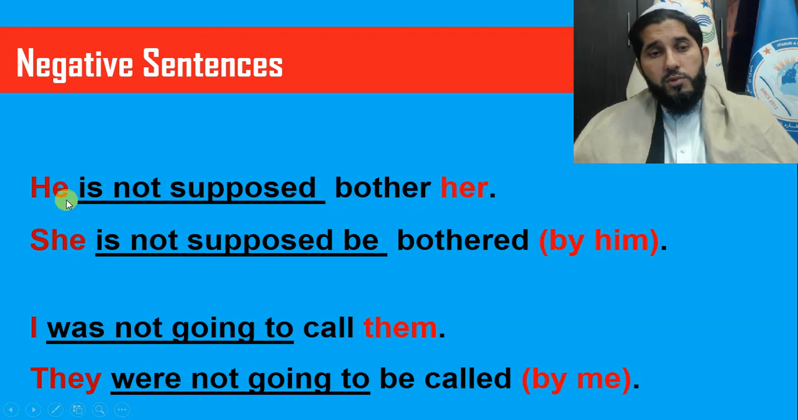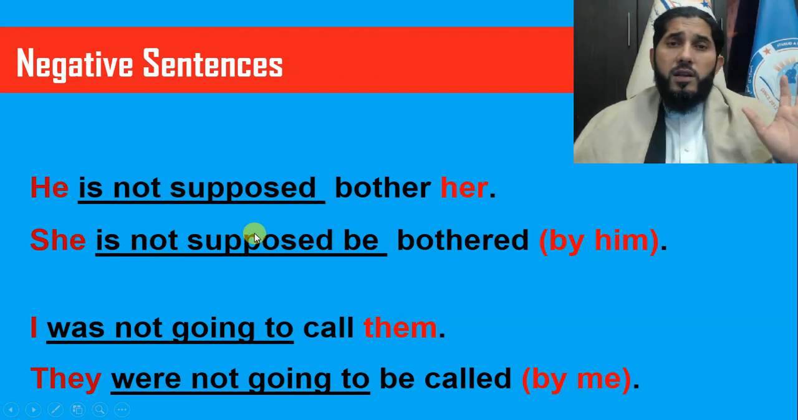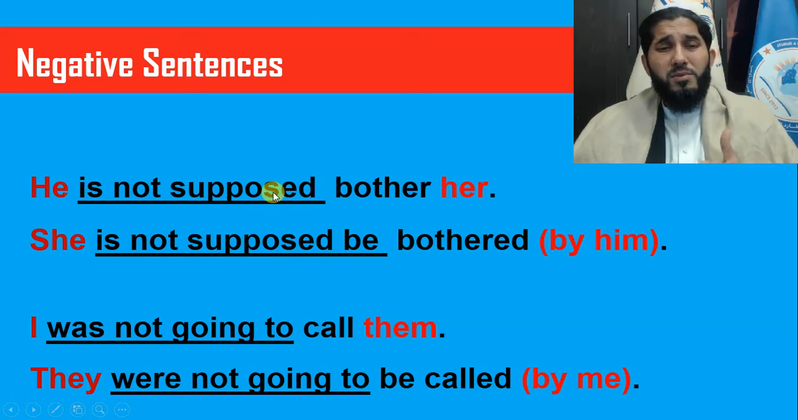So he's not supposed to, she's not supposed to, it's almost a similar structure up to here. But after supposed to in passive form, you add the word be, and then you change the main verb to past participle, third form, bothered. So she's not supposed to be bothered by him.